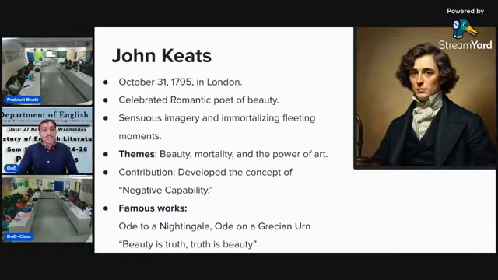His poetry often reflects beauty and sensual imagery, and he used themes like beauty, mortality, and the power of art. He contributed to the development of the concept of negative capability, and his famous works are Ode to the Nightingale and Ode on a Grecian Urn. He died at a very young age, at the age of 25. And once he wrote a very famous line: beauty is truth and truth is beauty.